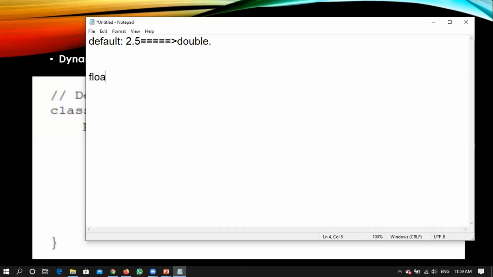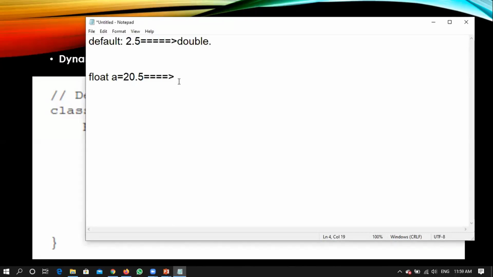So if you are writing float a is equal to 20.5, this will give you an error saying that this 20.5 is a double and you are trying to put that double into the float. There will be a mismatch and it gives you an error.